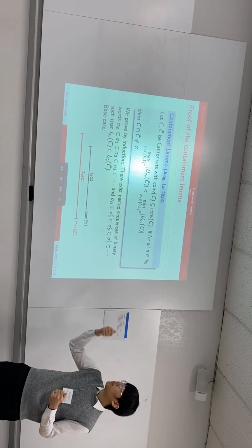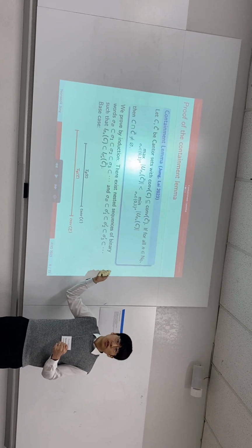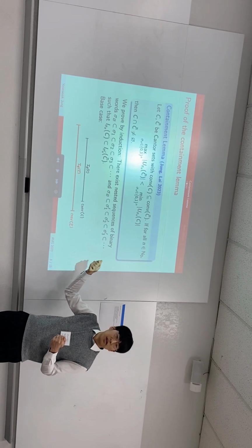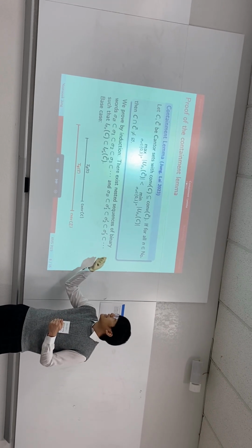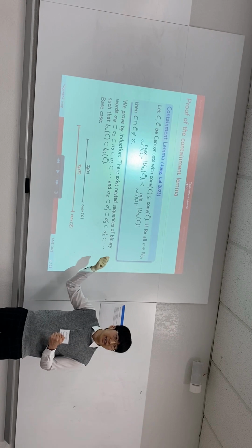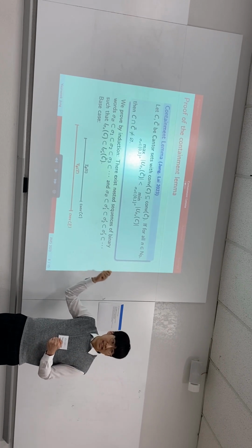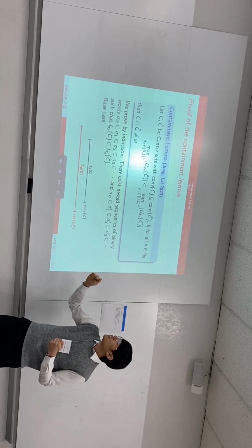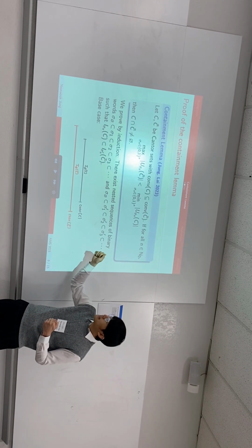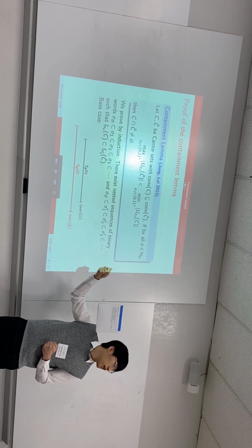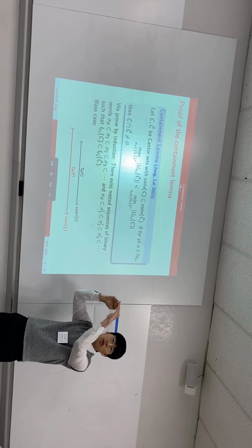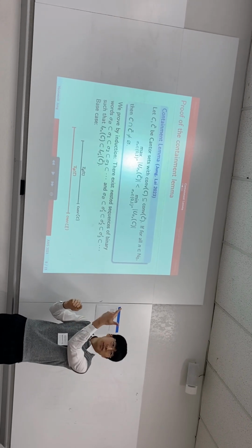So how can we prove this containment lemma? We will use induction to prove the following statement. The statement is that there exist nested sequences, sigma for C and sigma prime for C tilde, binary words, such that the sequence of intervals of C is contained in the sequence of intervals of C tilde. So this will happen for all generations, and each interval of C will be contained in the corresponding interval of C tilde.